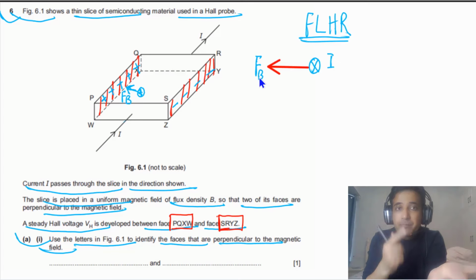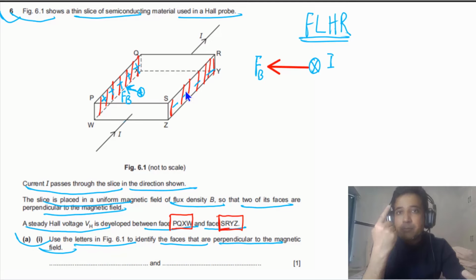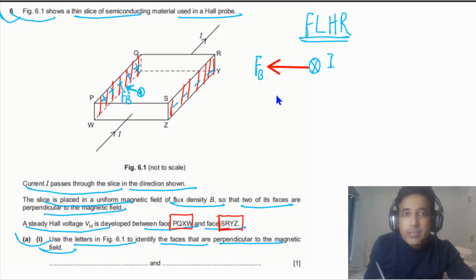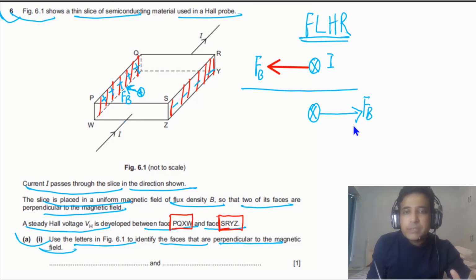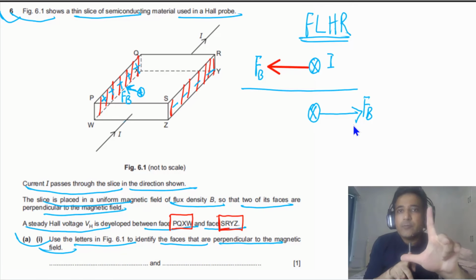Let me write the second situation. Current is into the page, and if the magnetic force is to the right, this will be easy for you to understand. In this case, current is into the page and the magnetic force is to the right, so the magnetic field is pointing down, and vice versa is also true.